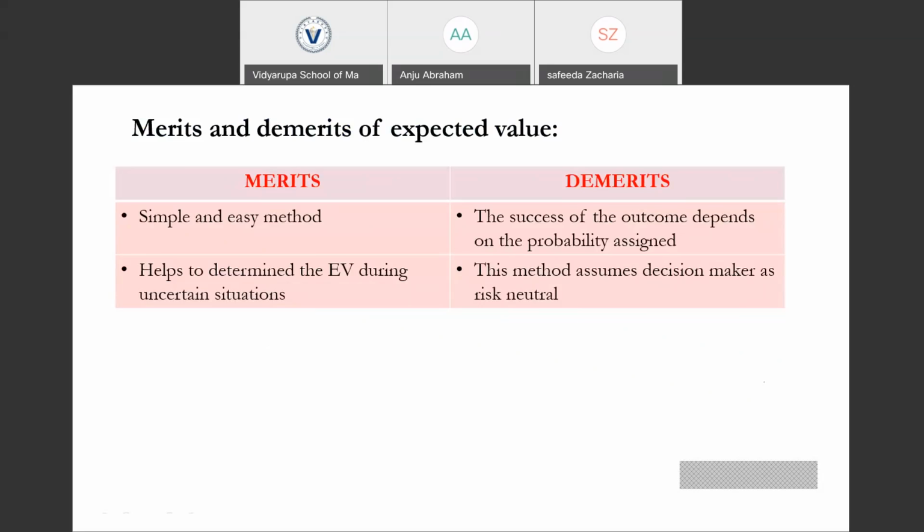So this assumes the decision maker is risk neutral, because he is assigning the probability value for each and every outcome, and he is calculating an expected value. Based on this expected value, we are going to select the most promising option or the most promising investment option among the options available. So the decision maker is risk neutral. He is going to minimize his risk or optimize his risk. This is not always true. The decision maker may be risk averse or maybe a risk taker. Depending upon situations, it may vary.